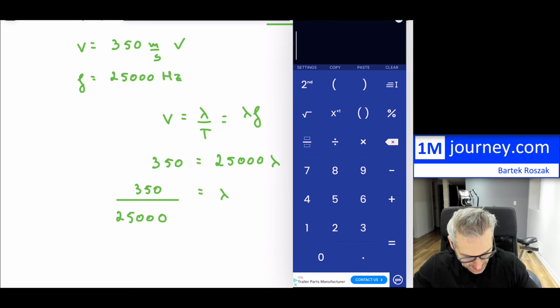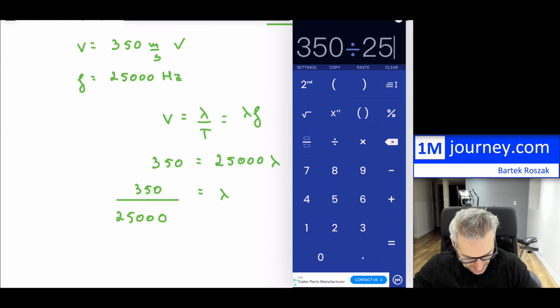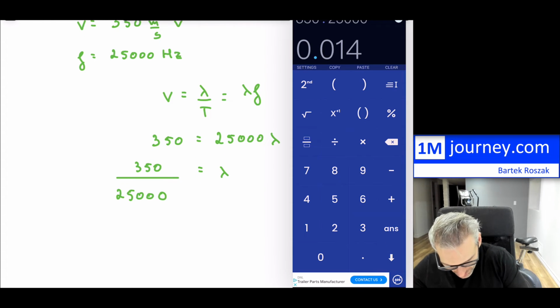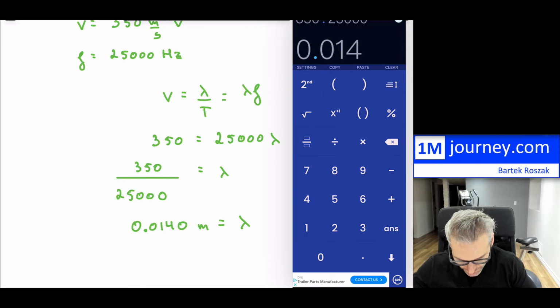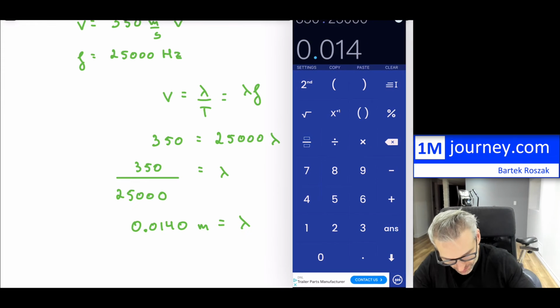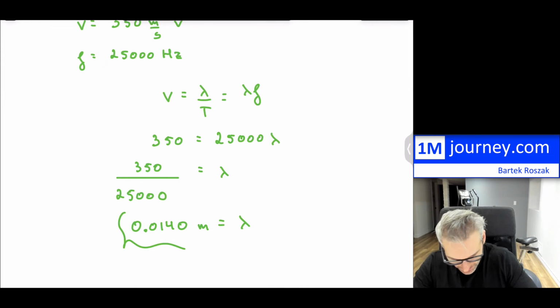We have that. You can take out your calculator. So 350 divided by 25000, and there we have it. So this is going to be 0.014. I think they said 3 significant figures, so I'll add another 0. And this is going to be meters. So that's all that you would have for this example. Okay, so that's pretty much it for this one.